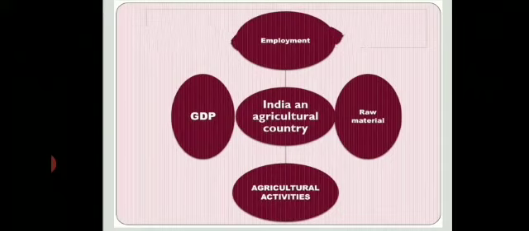Number 2 is the GDP. Its contribution to gross domestic product, GDP, is between 14 to 15%. Third one is agricultural activities, meaning 2/3 of the Indian population is engaged in agricultural activities. And fourth is raw material, obviously. The maximum industries of India get raw material mainly from the agricultural sector. So by these 4 points we can say that India is an agricultural country.